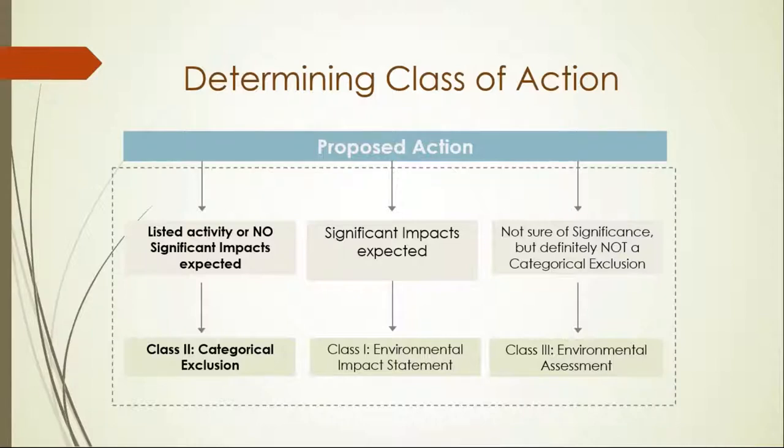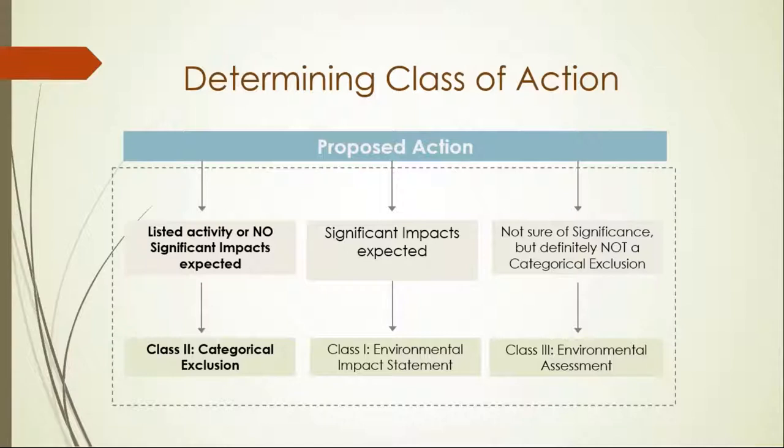The Type 1 categorical exclusions are listed in 23 CFR 771.117 (c) or (d). Common Type 1 CEs that we use are C3, which is the construction of bicycle and pedestrian lanes, paths, and facilities, C7 for landscaping, C9 for emergency repairs, and the rest are listed in the CFR as well as in Part 1, Chapter 2 of the manual.